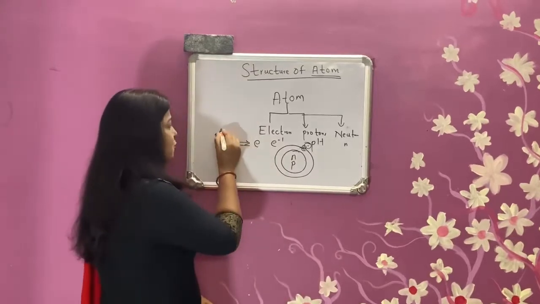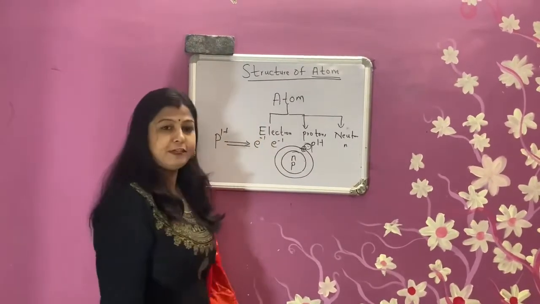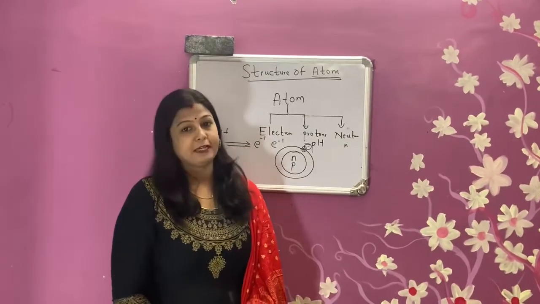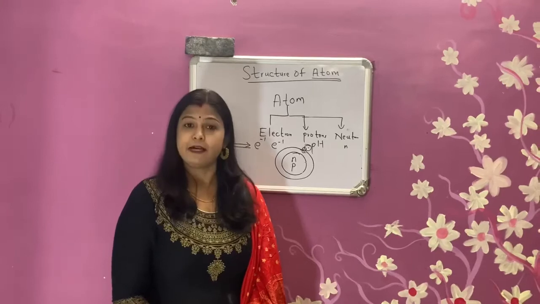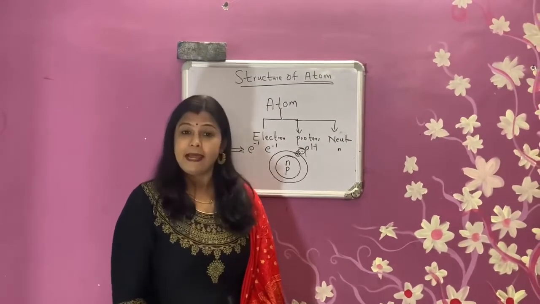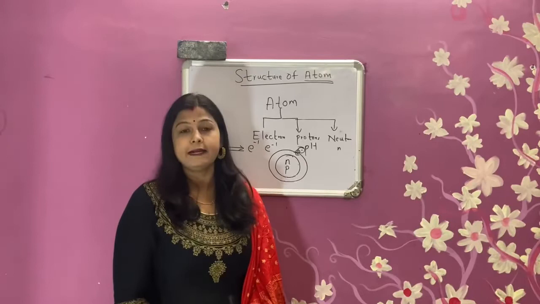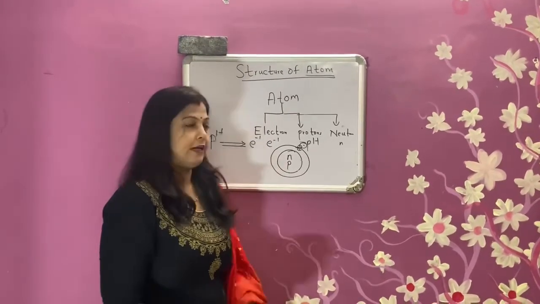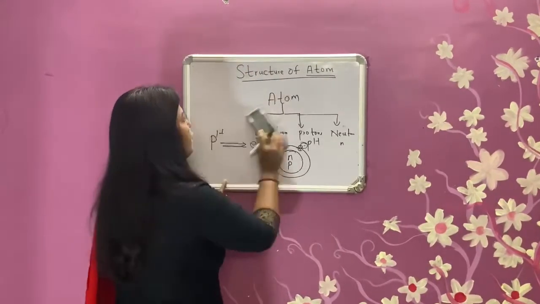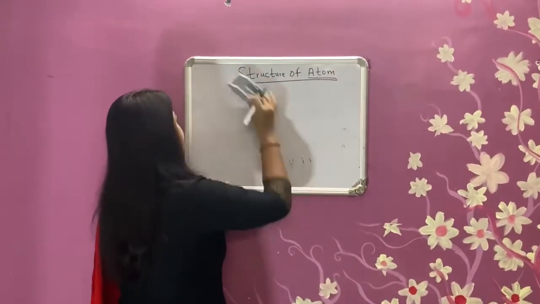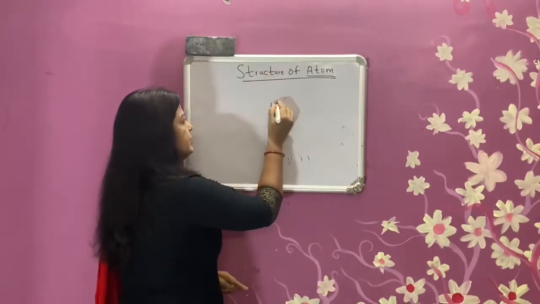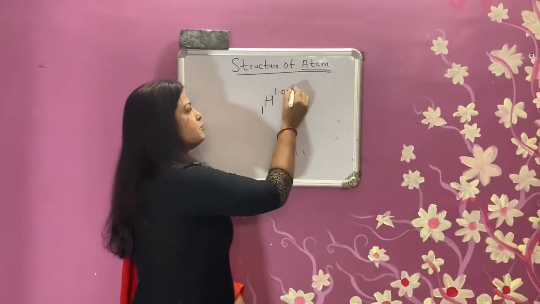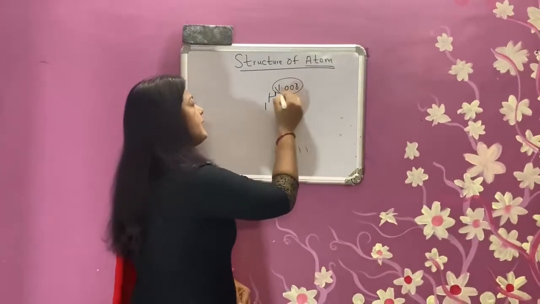Now, proton is +1 and electron is -1. Then how can we prove that proton and electron are +1 and -1 and neutrons are electrically neutral? I will give you one example, from which you can tell that yes, the atom is electrically neutral. Let us take the first element, hydrogen. It is very easy. Hydrogen has atomic number 1 and its mass number is 1.008 something, and we consider it as 1 only.